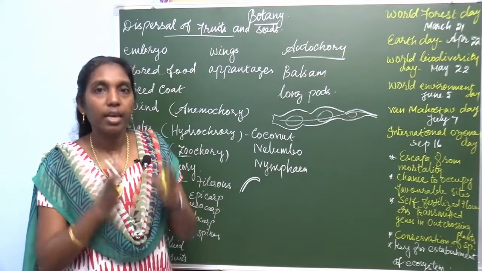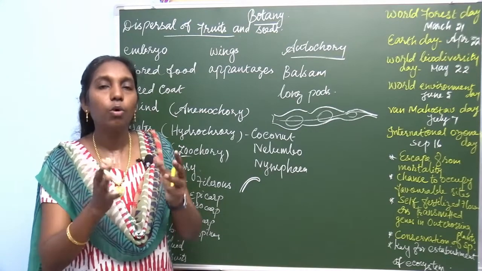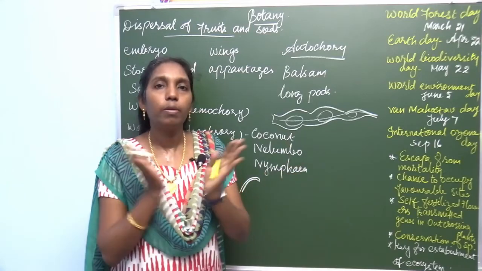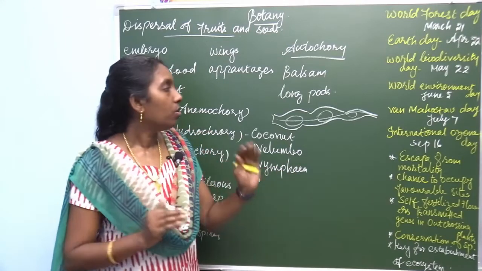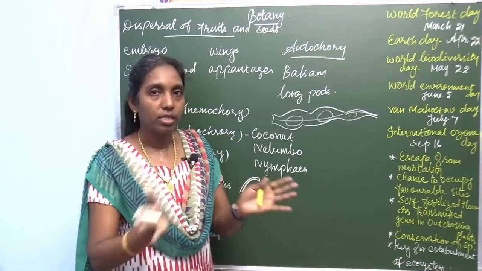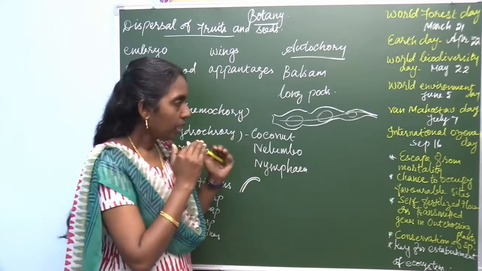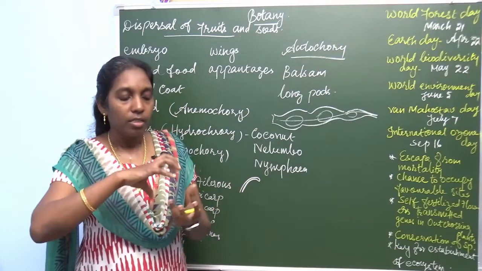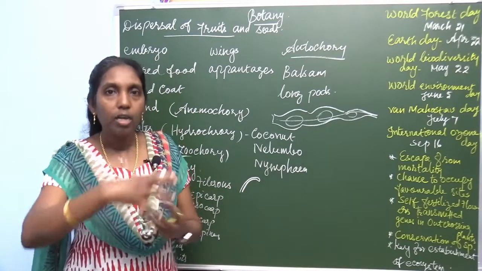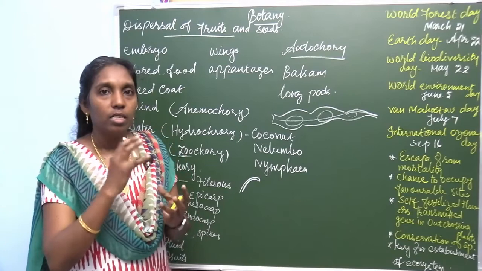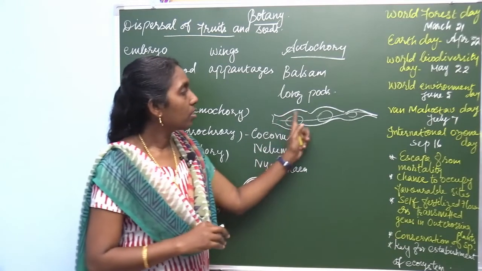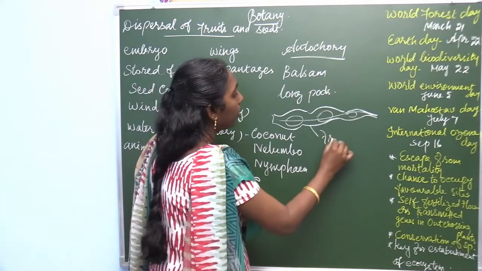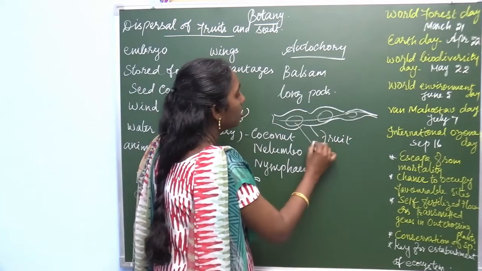Now what is meant by dispersal? What happens in the fruit when the seed is going to disperse? When the fruit matures, after ripening of the fruit, the seed liberates. This is the fruit and this is the seed.